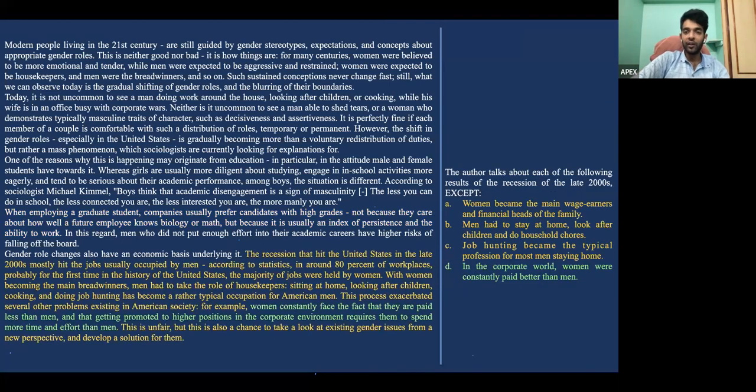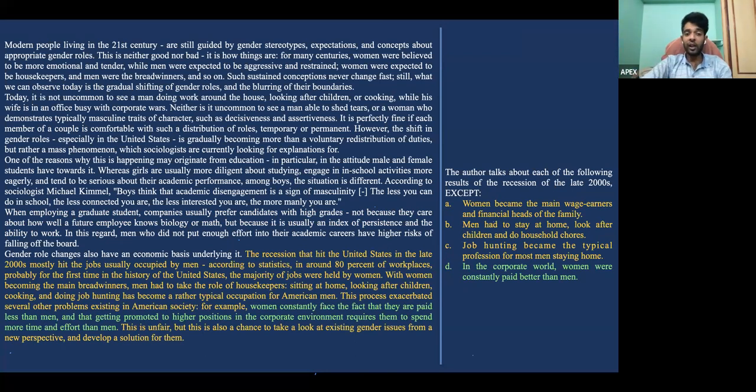Now, when we are looking at the second question, the author talks about each of the following as a result of the recession of the late 2000s, except. Now, if you look at A, B, and C, all these three are mentioned in the passage as part of why the recession made men lose their jobs or females earn their household income.